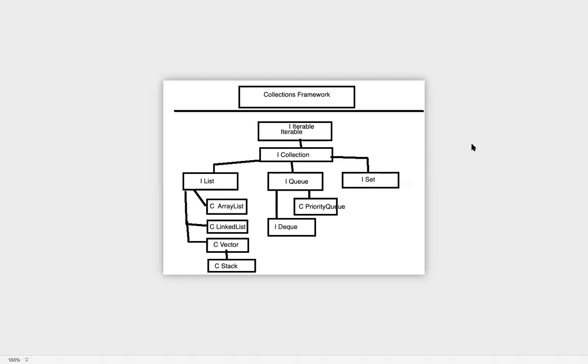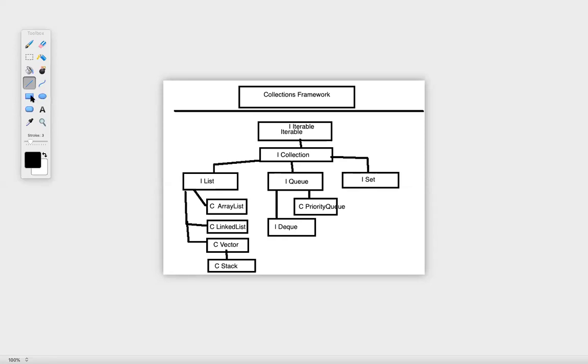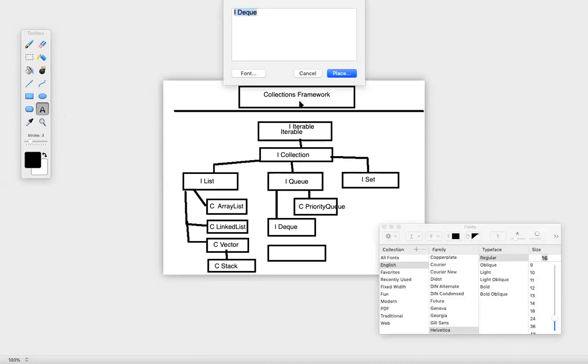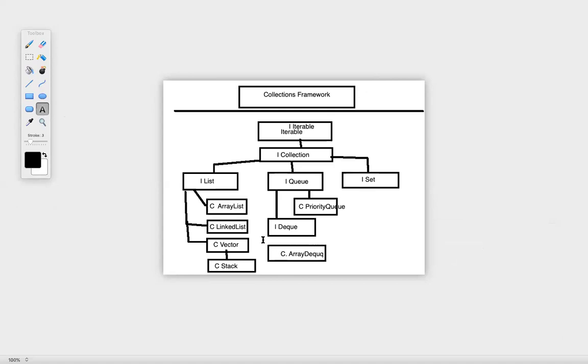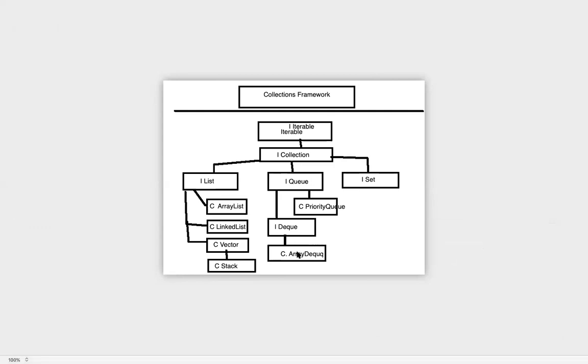So this DQ is an interface, and within DQ we have array DQ as a class. Within DQ we have array DQ as a class that is implementing DQ. This is a class, and this is implementing DQ. Simple. Okay, so next we can have set.